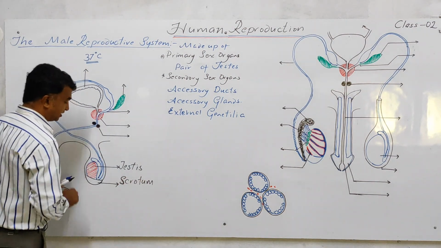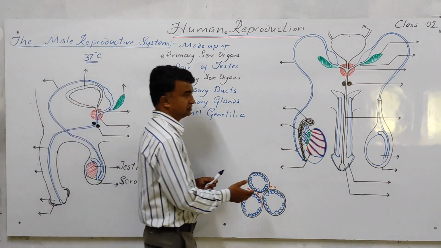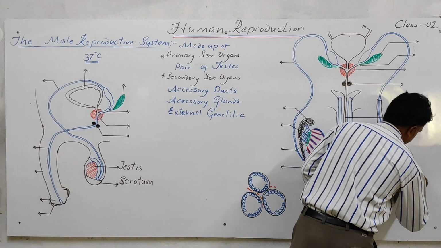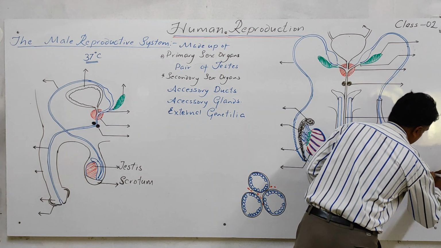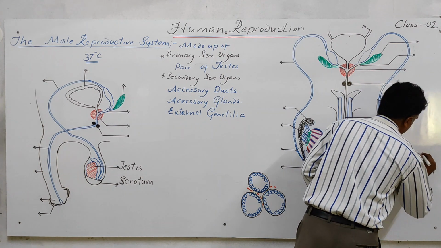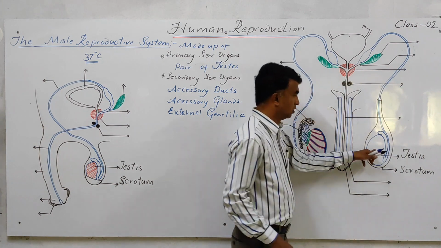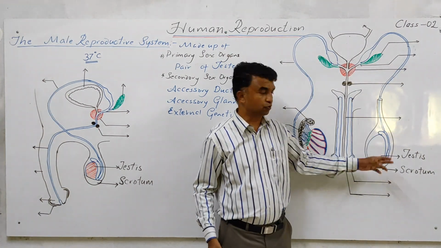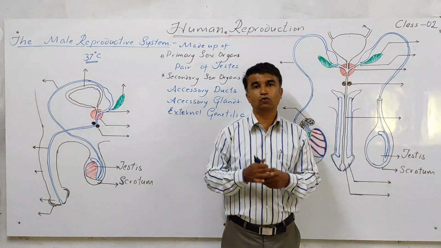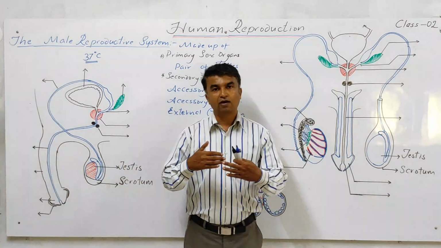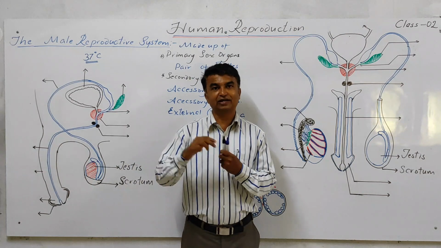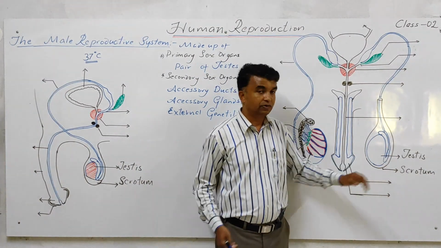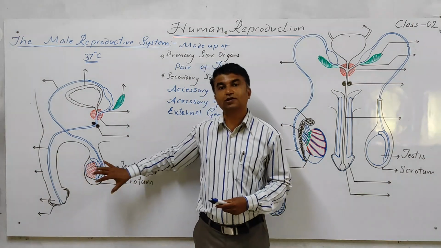Clear? When you observe this, this is the scrotum and this is the testis. The length of the testis from anterior to posterior is almost 4 to 5 centimeter, and the width is almost 2 to 3 centimeter. Clear? So these are the dimensions. It is well protected in the scrotal sac.